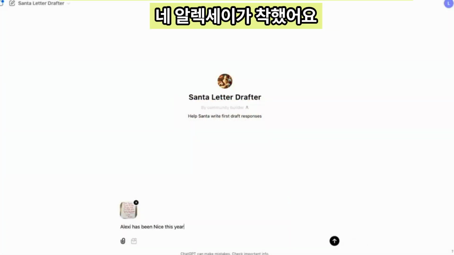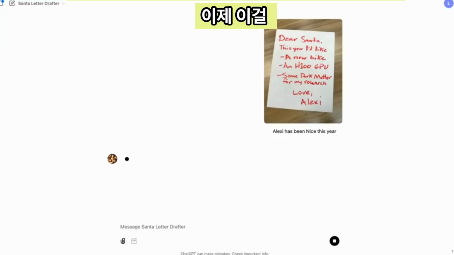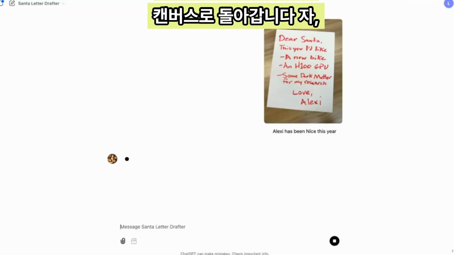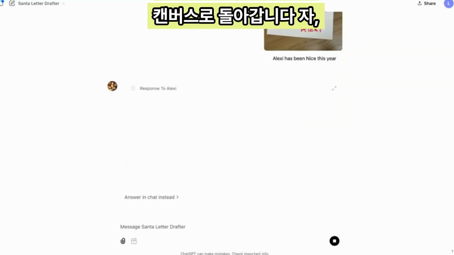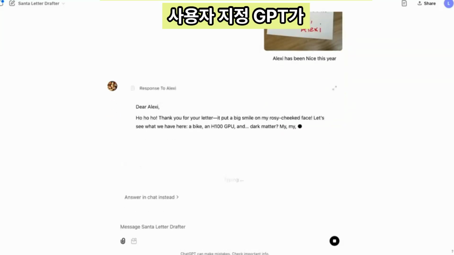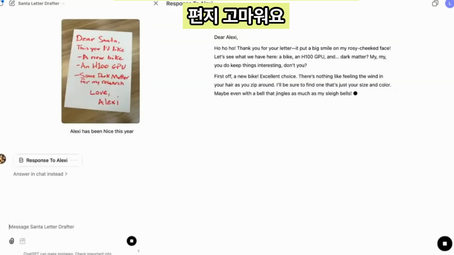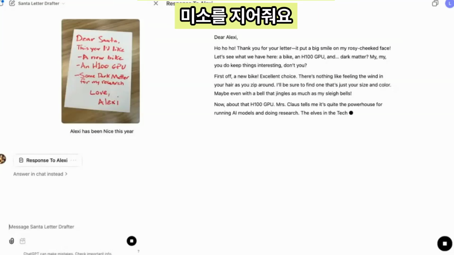Okay, Alexi has been nice this year, so let's send this off to our custom GPT. And hopefully we'll get back a canvas. All right, here's our custom GPT starting to write out our letter. Nice. It says, "Dear Alexi, ho, ho, ho, thank you for your letter. I put a big smile on my rosy cheeked face.